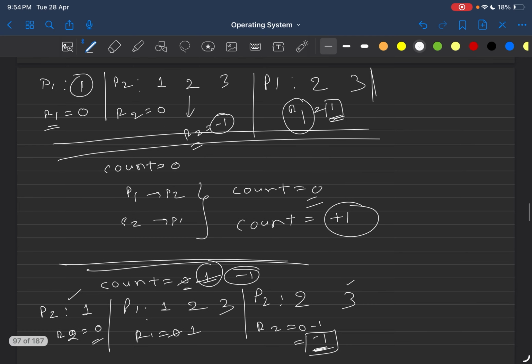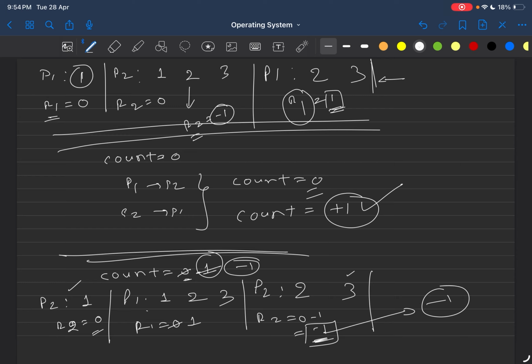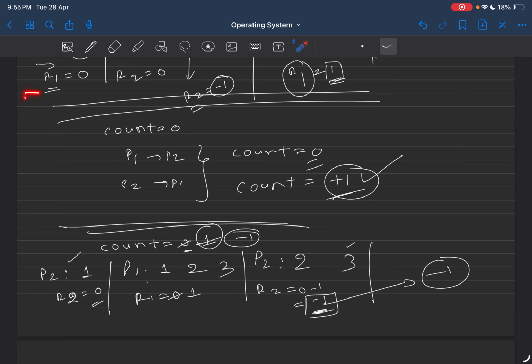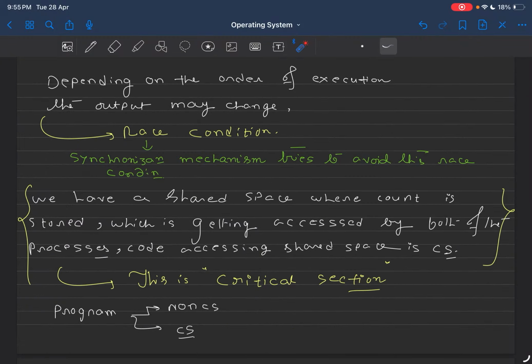So if you see, in this execution order the final value of count became plus 1, and in this execution order the final value of count became minus 1. Listen to it very carefully. Depending on the order of execution, if the final value of the variables changes, then this condition is called a race condition. If you can clearly see, depending on the order of execution, the final value of count is getting changed. So this is the race condition. Alright, now let's move to the next part. So this is the definition of race condition.